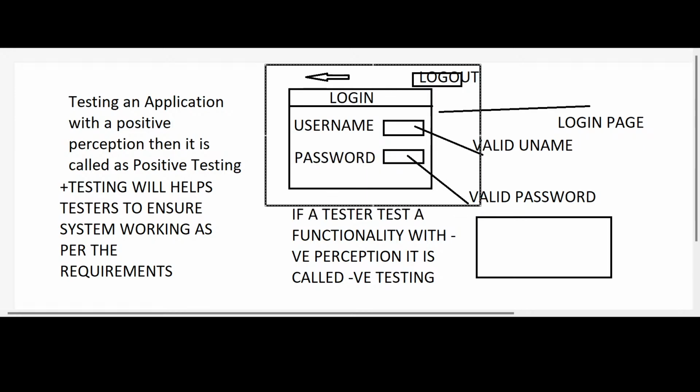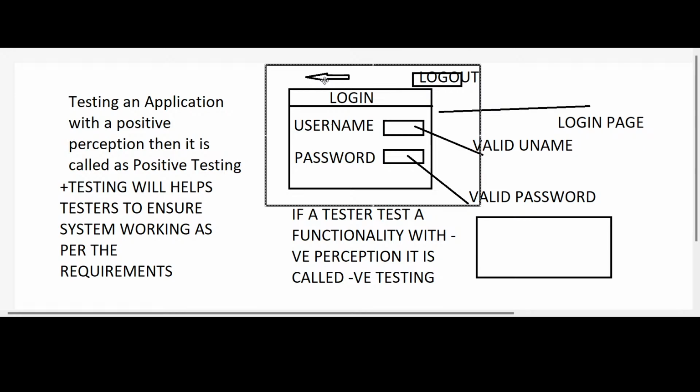Now you are in one web page where you find one logout button. Once I click on this logout button, I don't see my account details here. That is the expected behavior. After taking my logout, this page remains the same, but here I have one option to go back to my previous page, that is my home page.